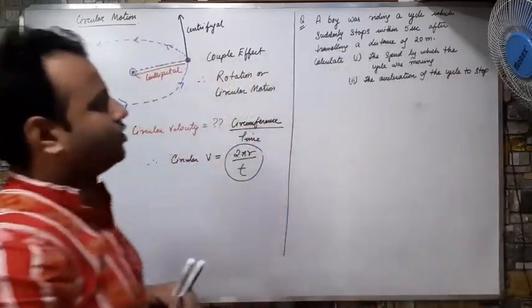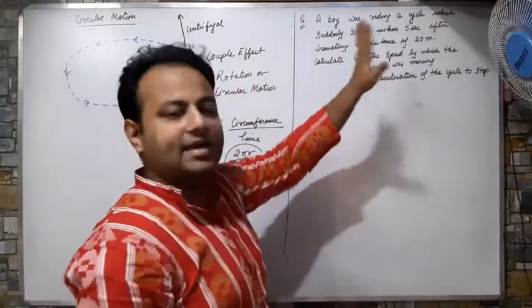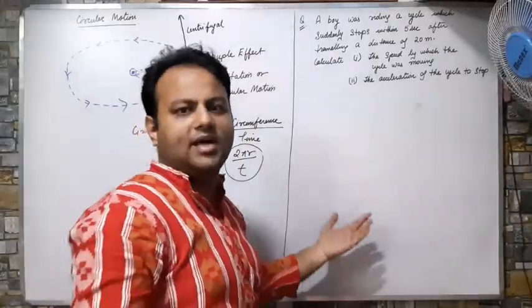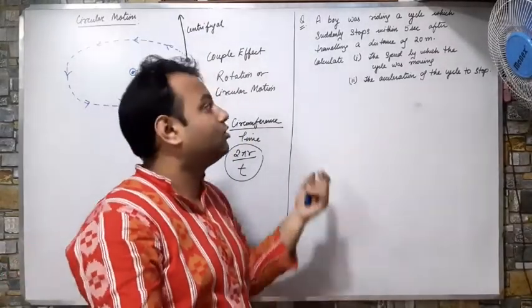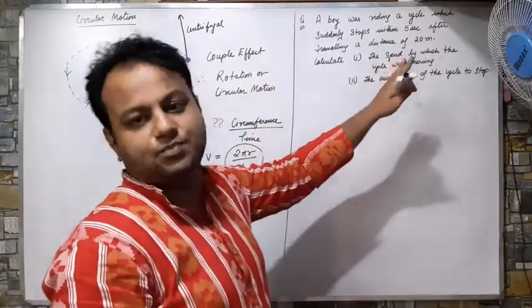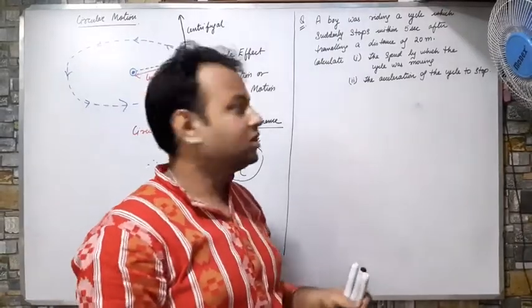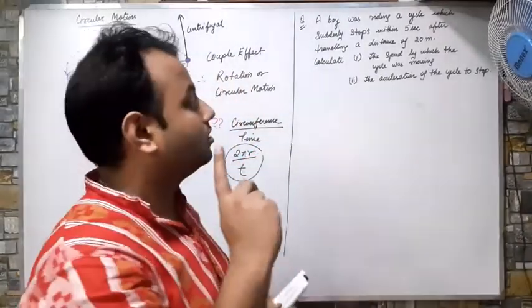So this is my question. What is the question? Read it clearly. A boy was riding a cycle, which suddenly stops. I don't know why. Someone may have thrown a stone, or the tire was leaked. It suddenly stops within 5 seconds, after traveling a distance of 20 meters. Calculate the speed by which the cycle was moving.